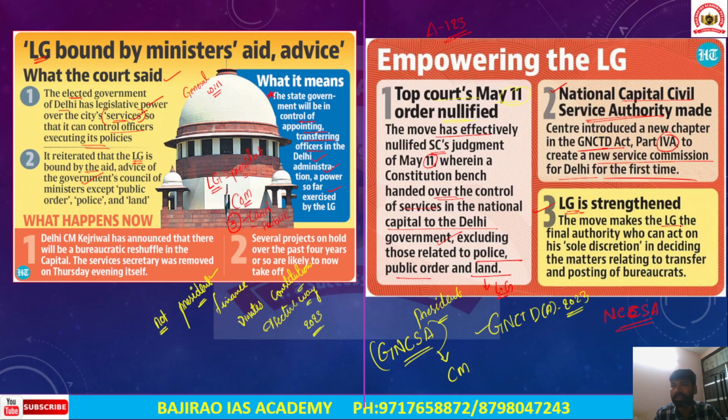The move makes the Lieutenant Governor the final authority who can act on his sole discretion in deciding matters relating to the transfer and posting of bureaucrats. The Supreme Court's Constitution Bench judgment deprived the Lieutenant Governor of his powers of appointment and transfer of officers in Delhi. However, this new ordinance, brought through the Government of National Capital Territory of Delhi Amendment Act, has reinstated the power and position of the Lieutenant Governor with respect to appointment and transfer of officers in Delhi.